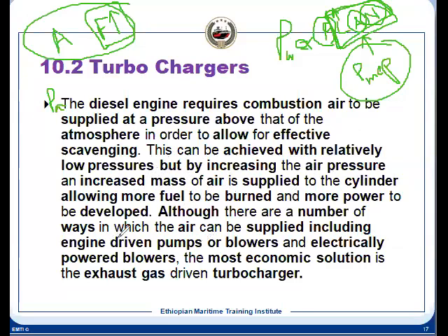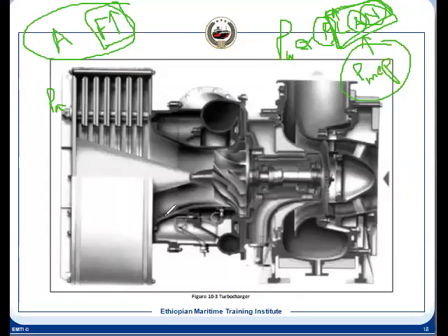As we have seen, this can be done in different ways, but the exhaust gas turbocharger is the most economic way. That's why we use this type of turbocharging. That is the supercharging. We do it by the turbocharger.